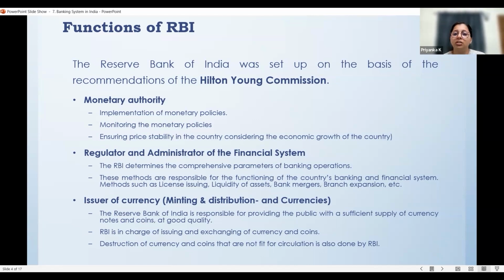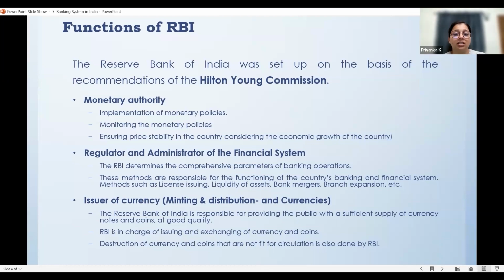Now, what does that mean? What is the meaning of monetary authority? It means RBI is responsible for implementing monetary policies in the country, regulating the money supply within the country, fiscal policies, etc. So implementation of monetary policies is done by the RBI in our country. And it's not just implementing that monetary policy. RBI should also be monitoring the monetary policy. So implementation and monitoring of the monetary policies in India is done by the RBI, which is one of its primary functions.